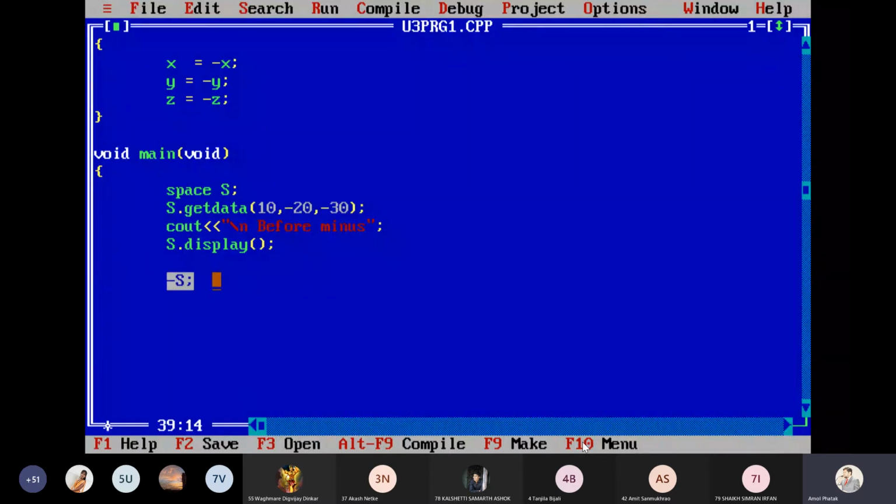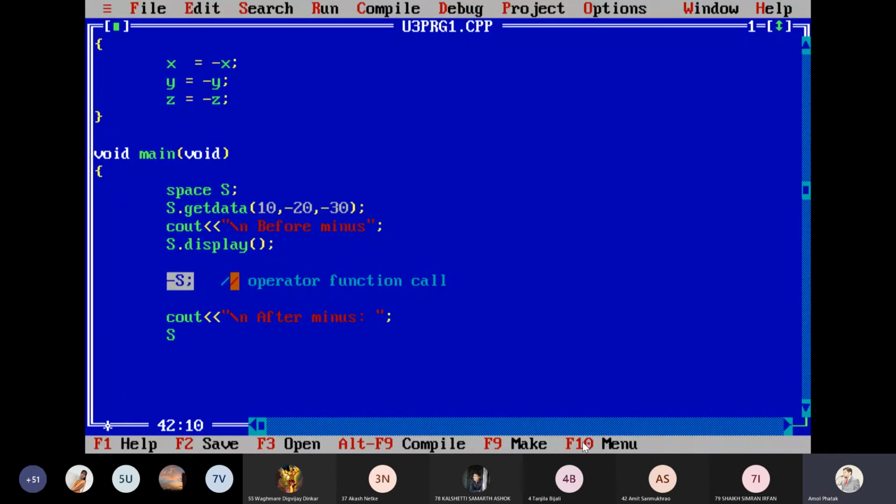This is my operator function call. Again I display it here: cout, double quote, slash n, after minus, which are these values, endl, semicolon.